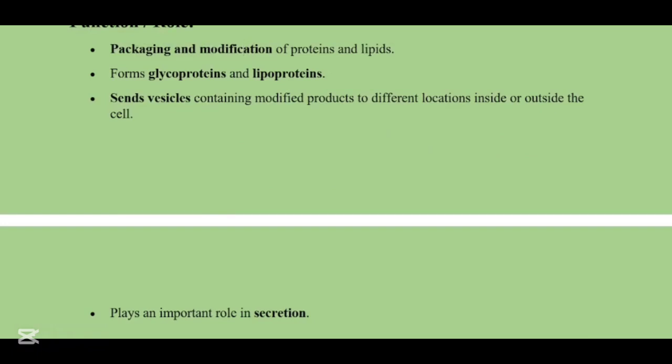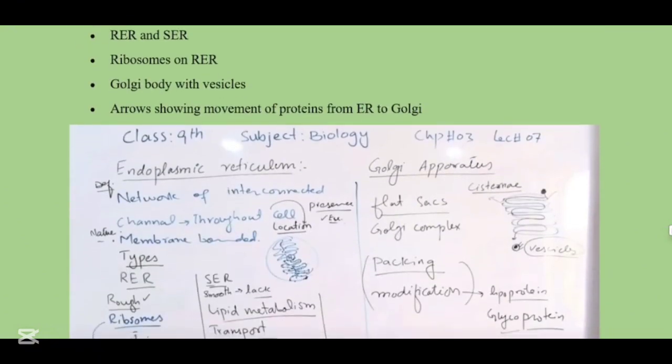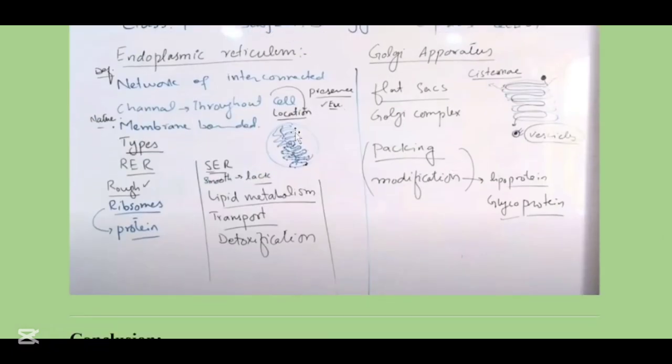It even forms glycoproteins and lipoproteins. It sends vesicles containing the modified products to different locations inside or outside the cell. Now here is a diagram. As you can see, this is the endoplasmic reticulum. It is a network of interconnected channels through our cell. We have two types of endoplasmic reticulum, the rough endoplasmic and the smooth endoplasmic.